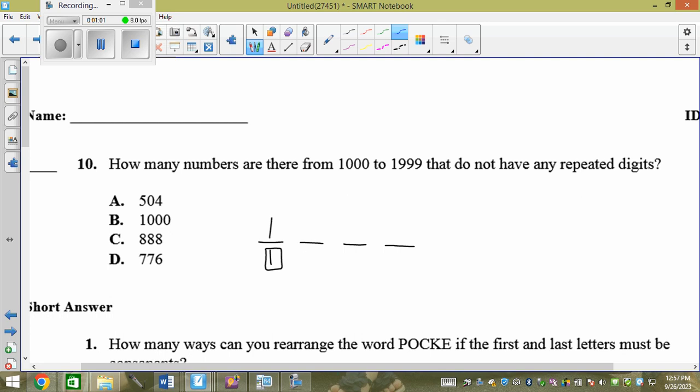Then this could be 0 and then 2 to 9, which is 9 options. Hold the 0, 2 to 9, which is 8. Hold the 2, 3 to 9, which is 7. When you do 9 times 8 times 7, what do you get? 504. We have to start with a 1, because if we start with any other digit, it's 2,000 or 3,000 or 4,000 or 5,000, and I need it to be 1,000, right?